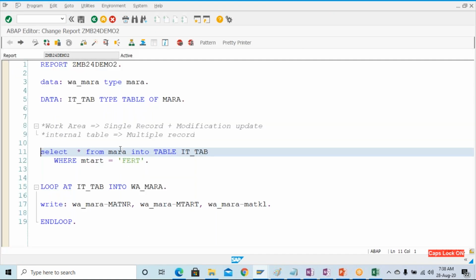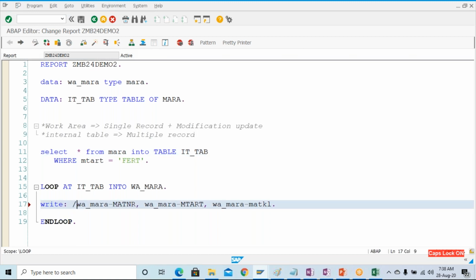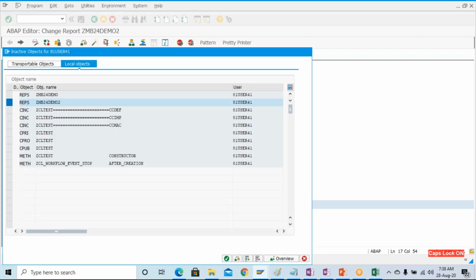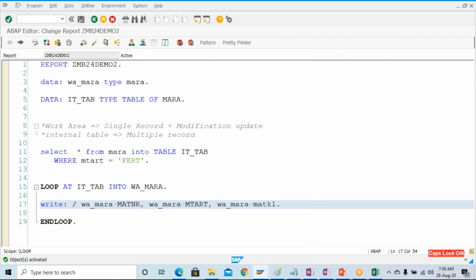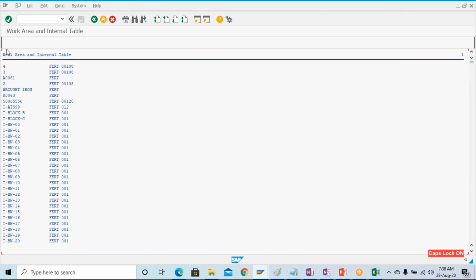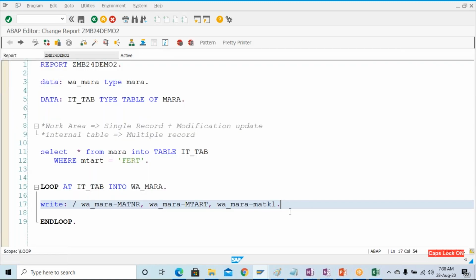So to understand the output, you will have to give this slash over here. Activate this one so that all the records come into a new line. Now you can see that this is the material number, this is the material type, and this is the MATKL, the material group. So this is how you can get the output.